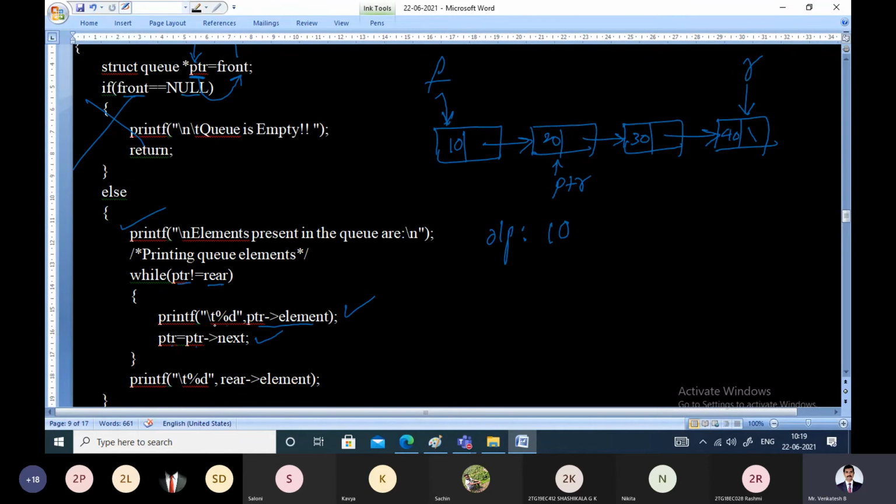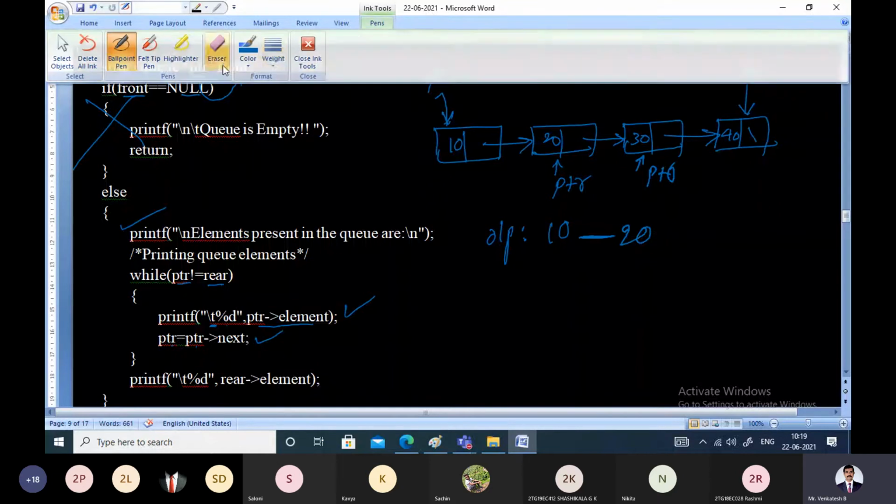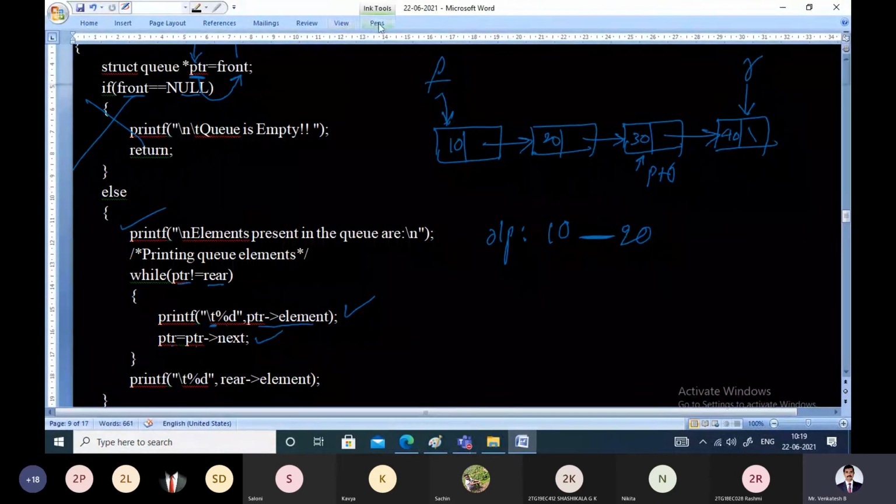What will we display? When a tab, \t, is there, that means one tab space will be left. One tab space is given for easier display in a user-friendly manner. Then display the PTR pointer element. What is the PTR pointer element? 20. So 20 gets displayed. Then advance PTR, make the pointer point to the next node.